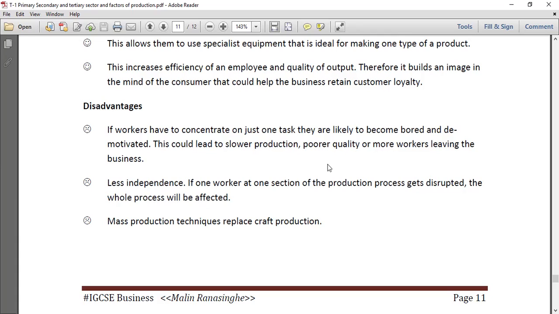So that's the main disadvantage of specialization. You get that tiredness, and sometimes even professional diseases can come. That's the worst thing. Like, people who are working with computers, their eyesight can weaken. People who are always typing and working with their fingertips can sometimes develop problems in the fingertips.